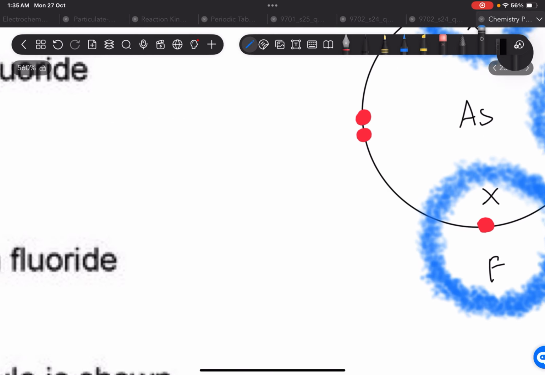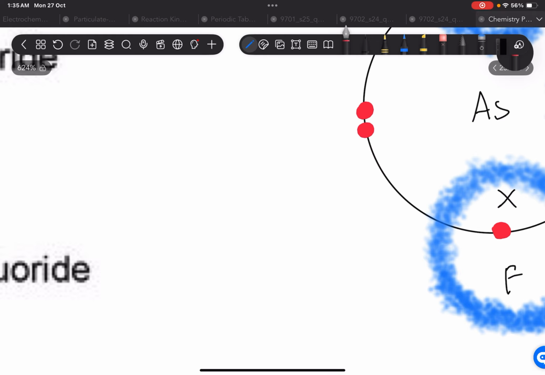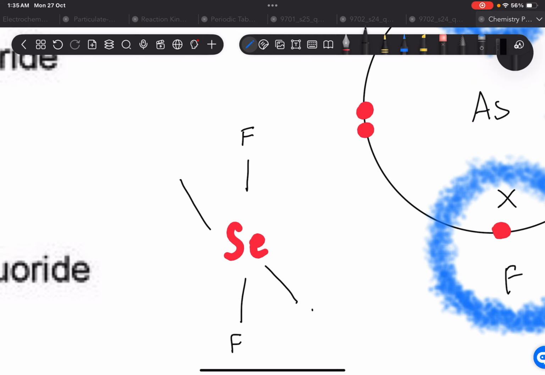So let's check out selenium fluoride. How is it going to look? There's going to be a selenium atom, and then there are going to be 6 fluorines like this, above, below, and around. All angles are 90 degrees in 3 dimensions.